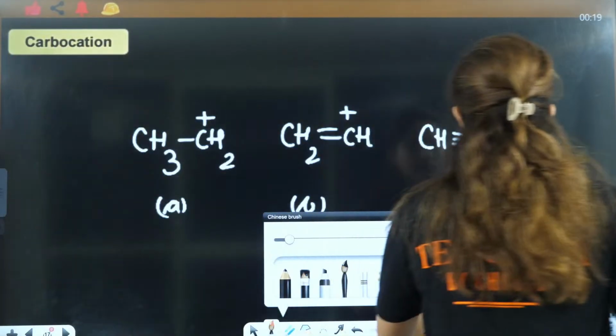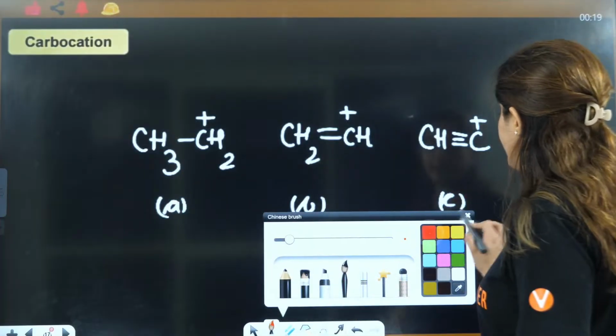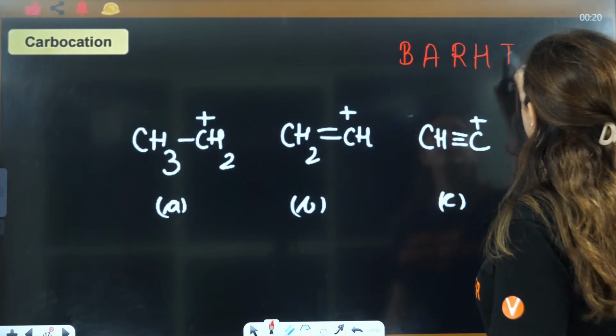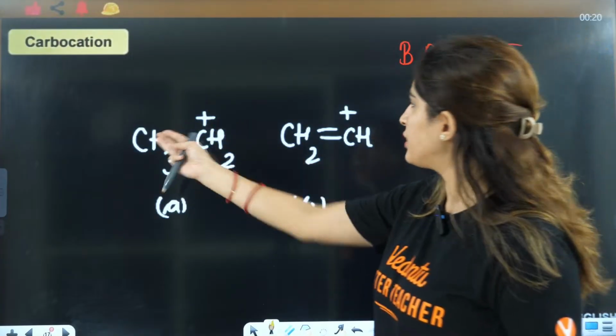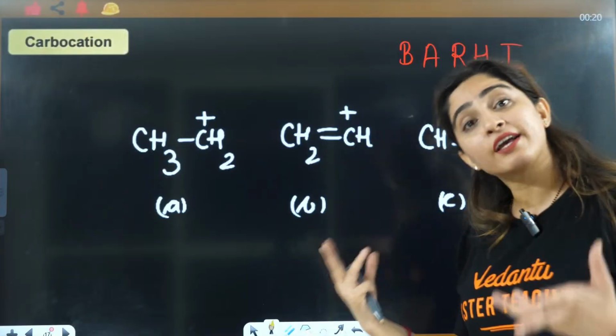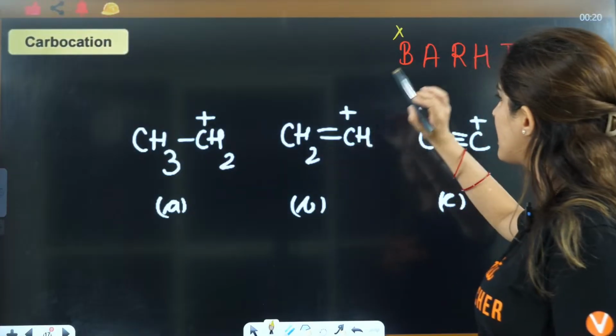Next question: you have this A, B, C. Now in this case, again I'll draw Barhi. Now tell me, is back bonding possible in any case? This is electron deficient, none is electron rich. Electron rich means lone pairs or negative charge. It is not there, so it is not possible.